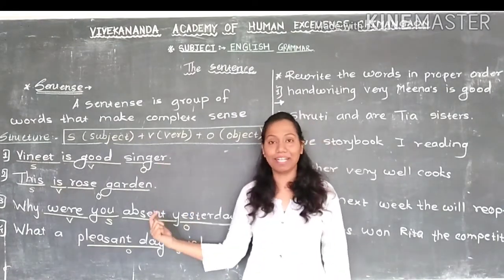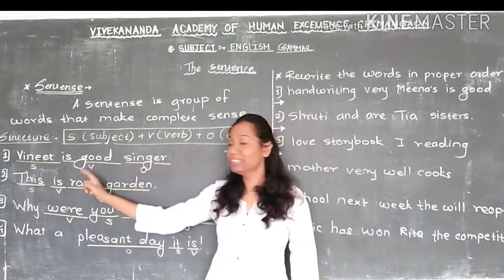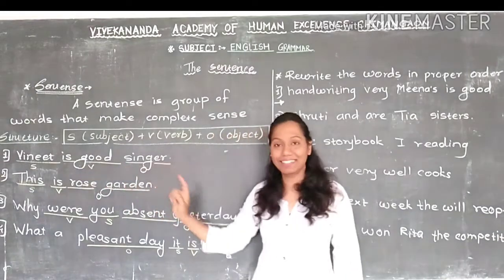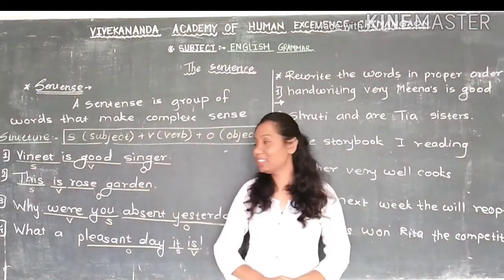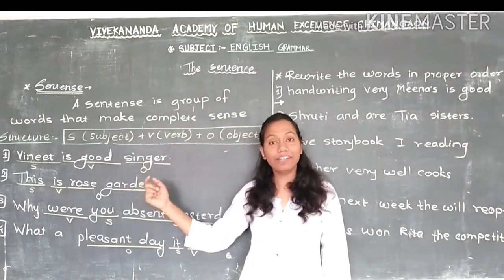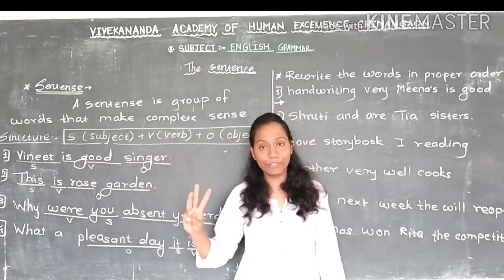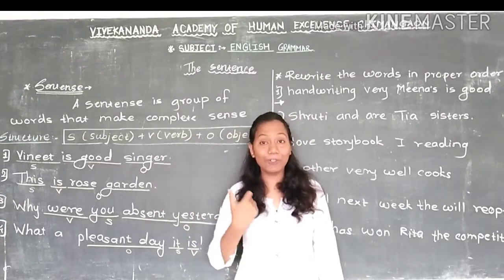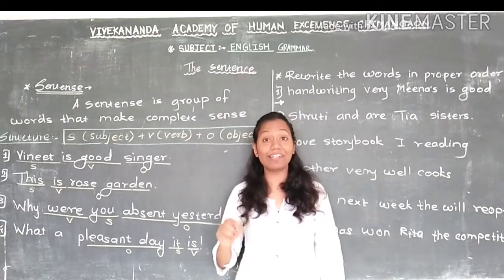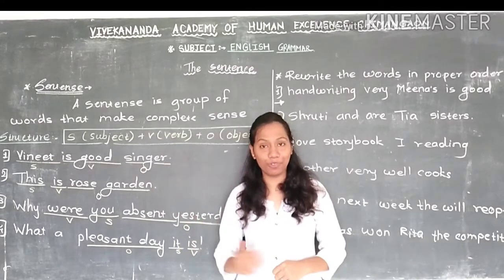Let's see some examples I have written on the blackboard. The first is "Vinit is good singer." Now this sentence starts with a name. Here I write 4 words: Vinit one, then is, then good and singer. So here I do not use just one word, I use many words, right? So we can call this a group of words.